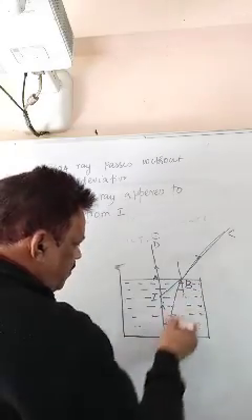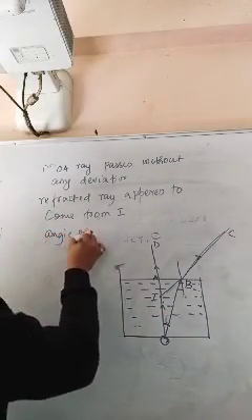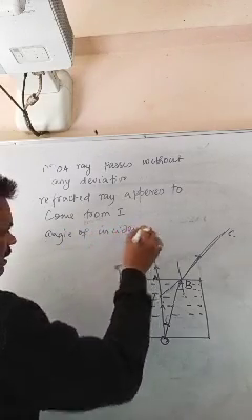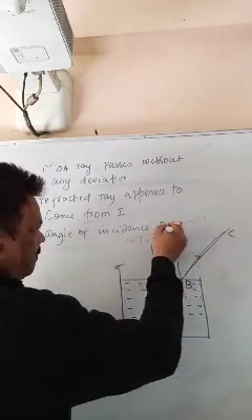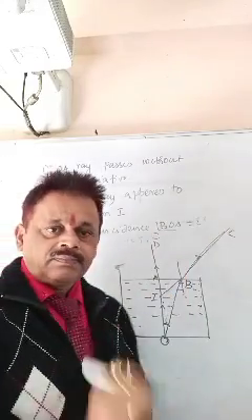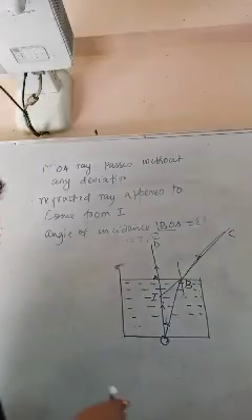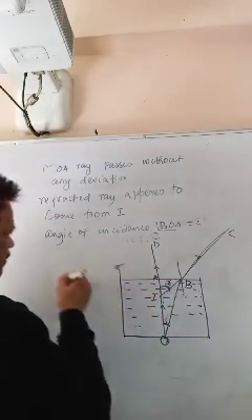Which one? Angle of incidence is BOA, that is I. Okay. Then angle of refraction will be this one R.